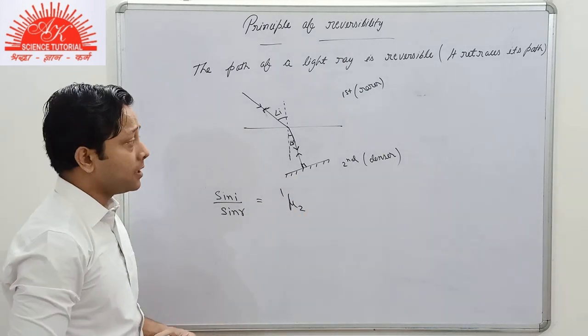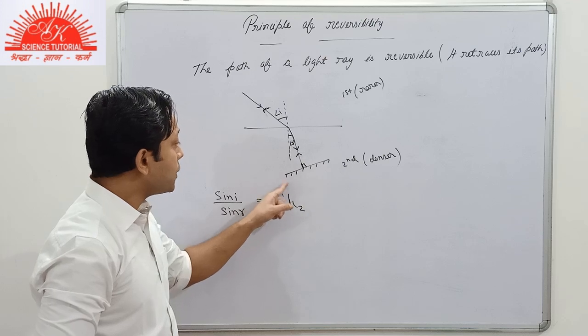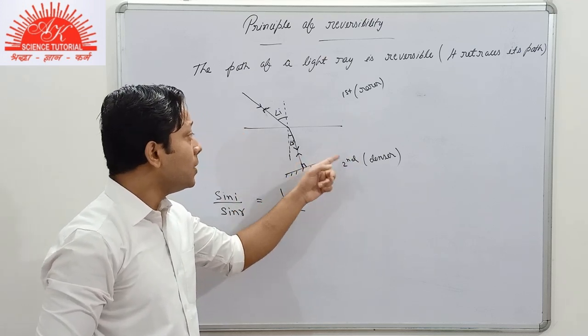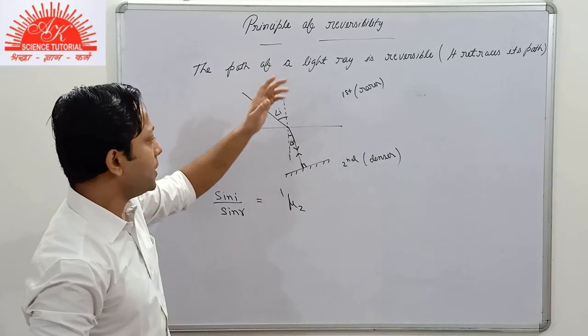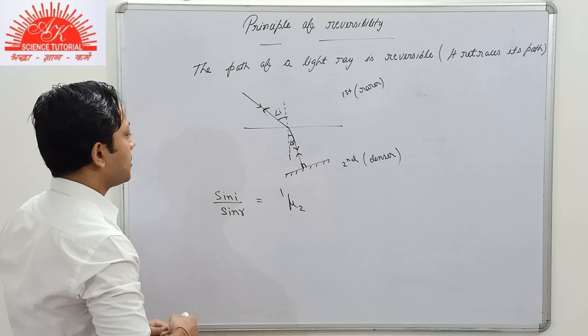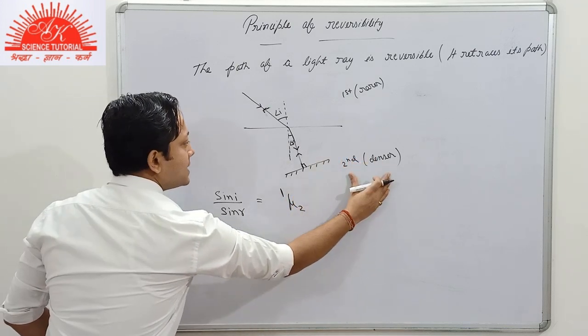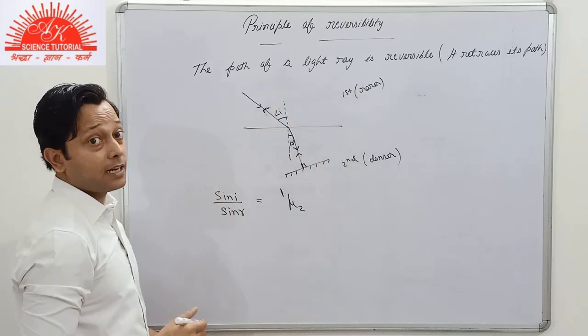You know about this part. Refractive index of the second medium with respect to the first. And this medium was the second medium when the light ray was entering from the rarer to the denser medium. So this was the second one. Now mu 2 1, the refractive index of the denser, second medium with respect to the first, is sin i by sin r.